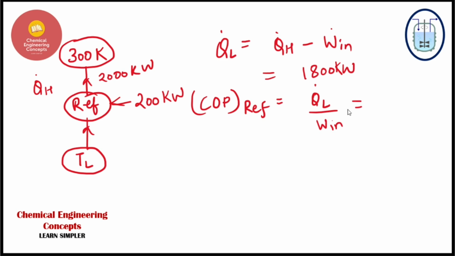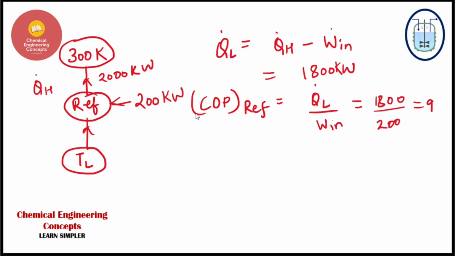This is the normal operation, when the efficiency is not 100%, that is, the coefficient of performance is not at its maximum value. So it is 1800 divided by 200, which comes out to be 9. So the coefficient of performance in the normal operation is 9.